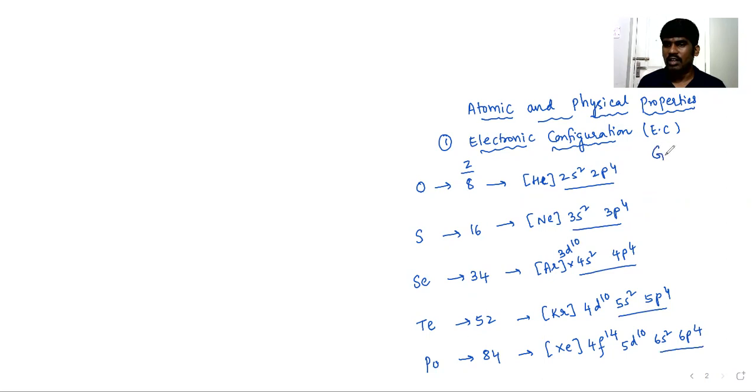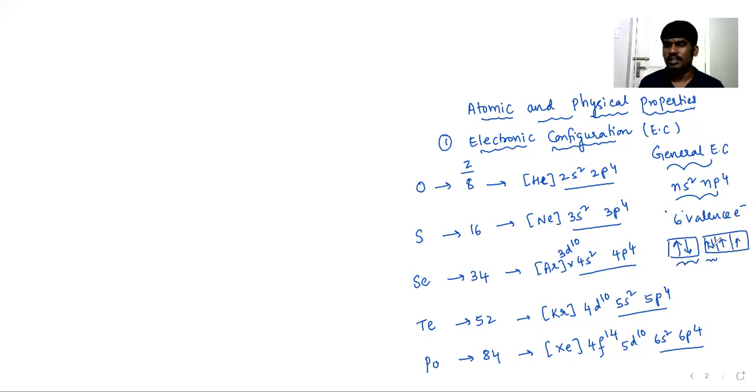From all of these elements, if you observe the outermost electronic configuration, the general electronic configuration of group 16 elements can be given as ns2np4. It is having 6 valence electrons, in which two are lone pairs and two are unpaired electrons. The second property we are going to talk about is atomic and ionic radii.